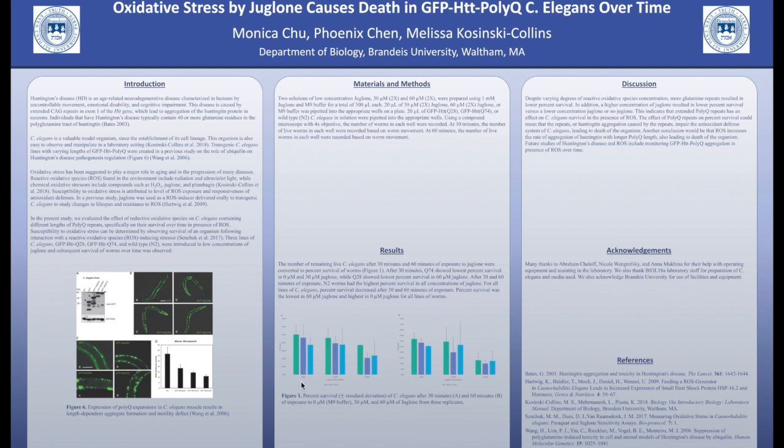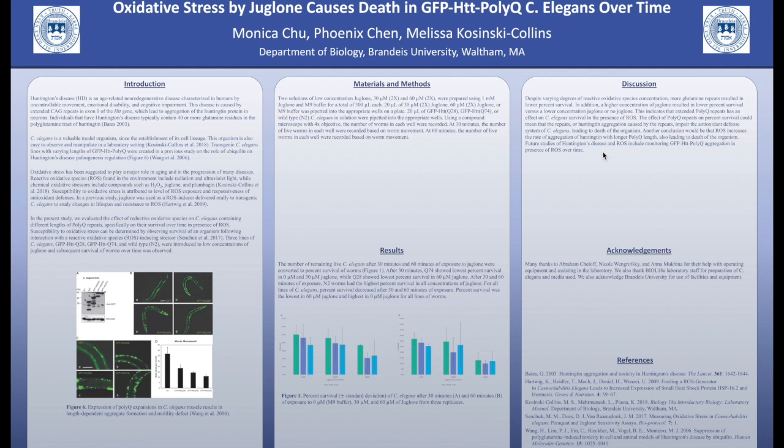In general, the overall trend was decrease in percent survival over time and lower percent survival in higher concentrations of Juglone. From these results, we concluded that a longer PolyQ length led to lower percent survival when exposed to ROS, and that higher concentrations of ROS led to decreased survival of all the worm lines, with significant decrease in Q74 worms. This suggests that longer PolyQ repeats has an effect on C. elegans survival in the presence of ROS.